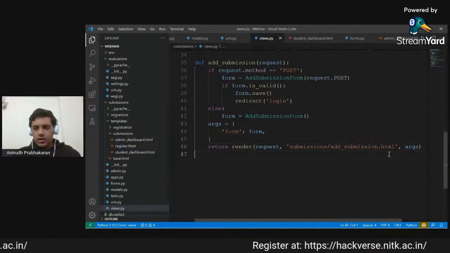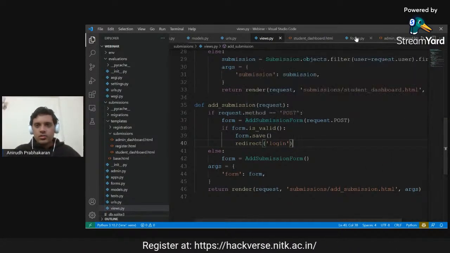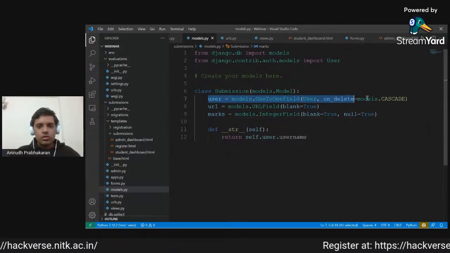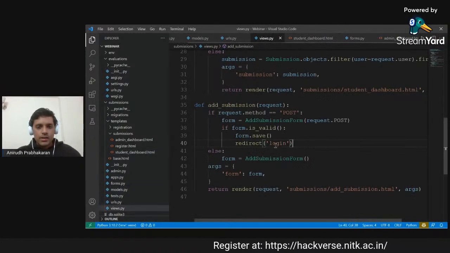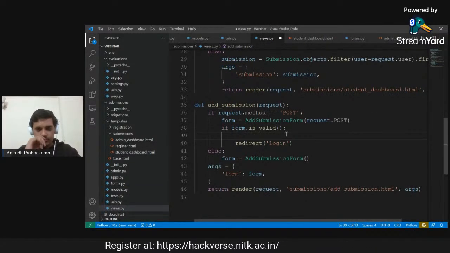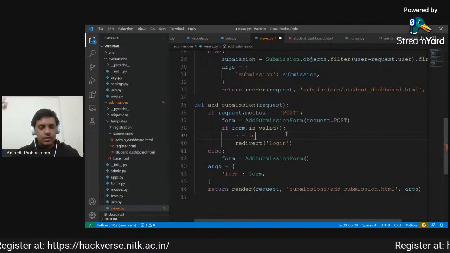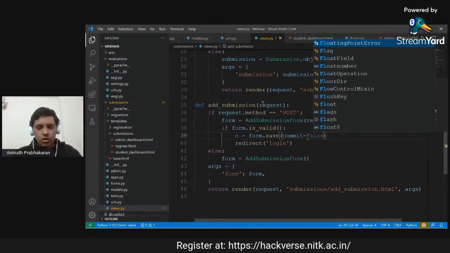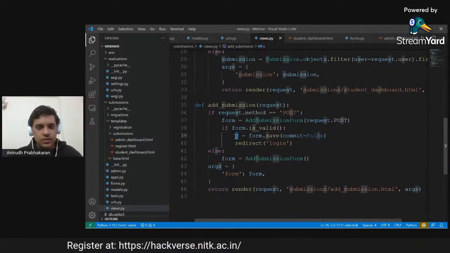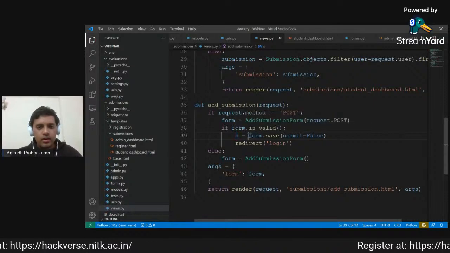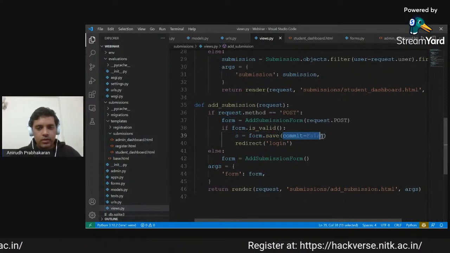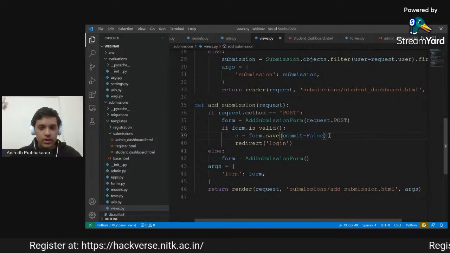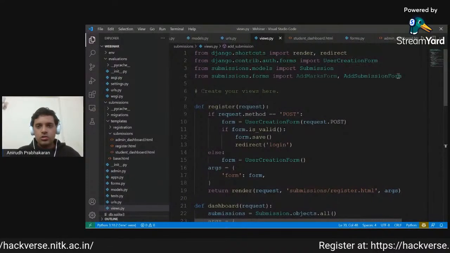Instead of going to register, we go to add submission. Also, one other thing that we have to do is, since the form is only showing the URL, we have to make sure that the model will store the user who is actually making the request. So this part will be a bit different. We will create an instance of the submission, but we will not save it to the database. What this command does is that it creates an instance of the submission class called s, and it saves all the data from the form, but it doesn't commit. If it doesn't commit, that means it does not actually write it to the database.